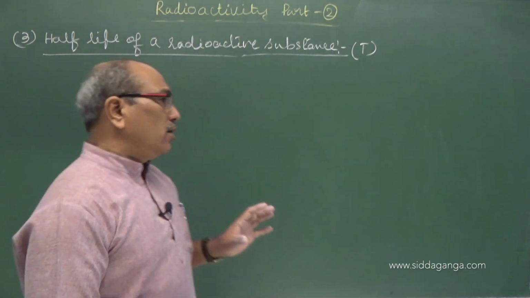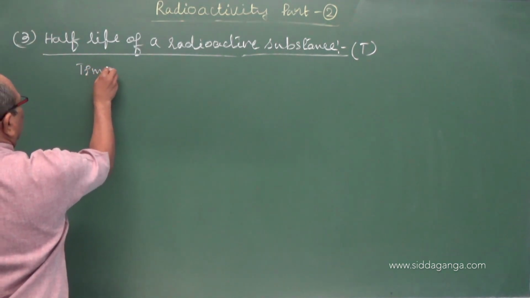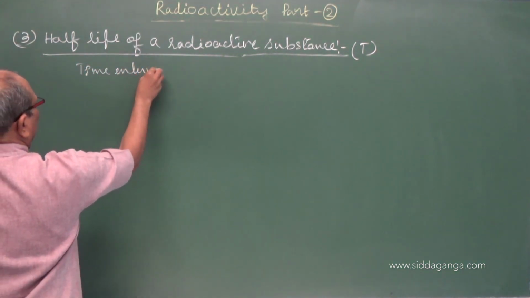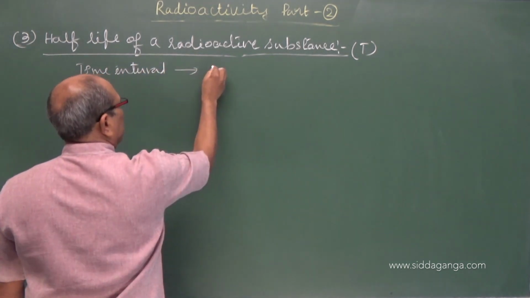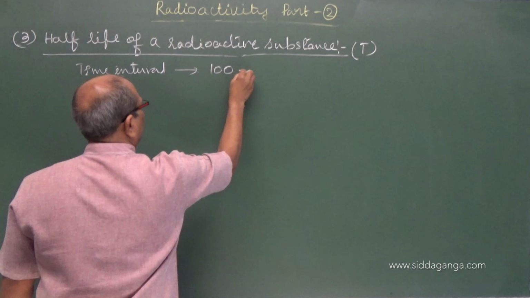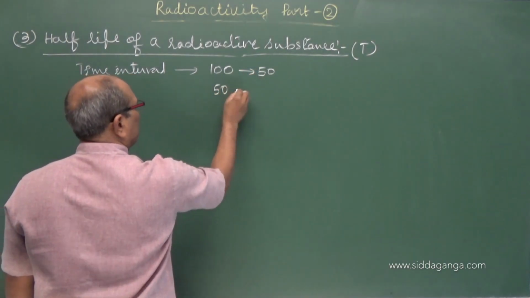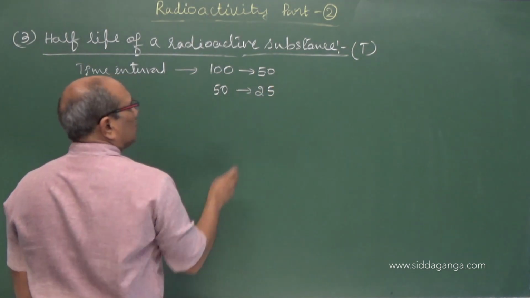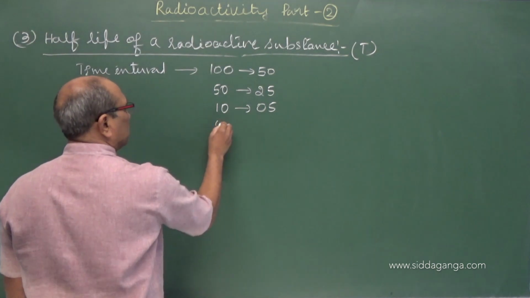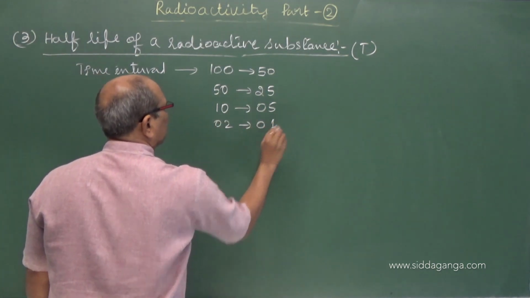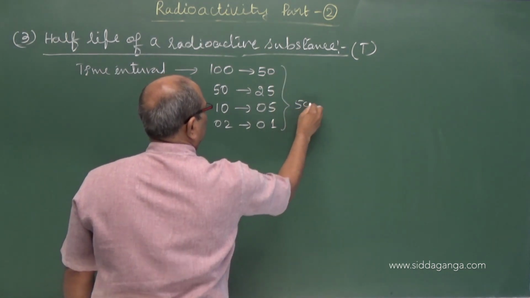So then, the time interval in which a sample, if there is 100, has to go to 50. If there is 50, has to go to 25. If there are 10, to go to 5. If there are 2, go to 1. What we see is it should come down to 50%.